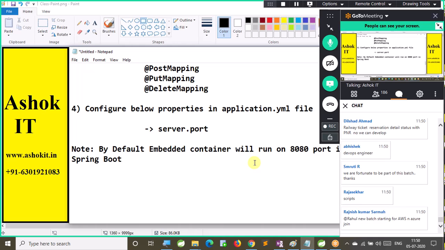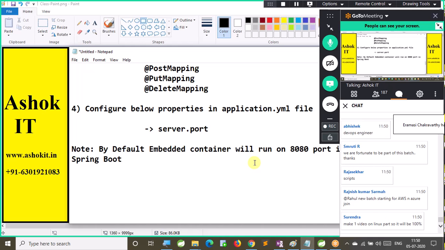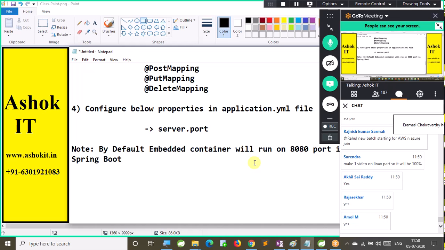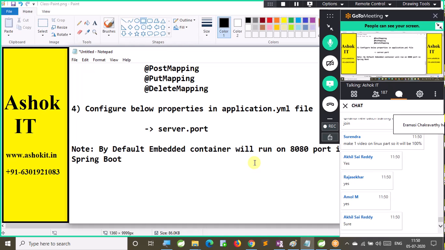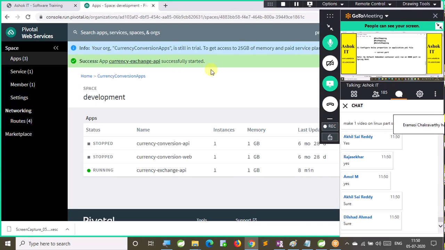All of you good with this? And for tomorrow's class, I want you people to develop this part, develop this API and test it once. And one more thing, one software I want you people to install in your system. That is called Postman.